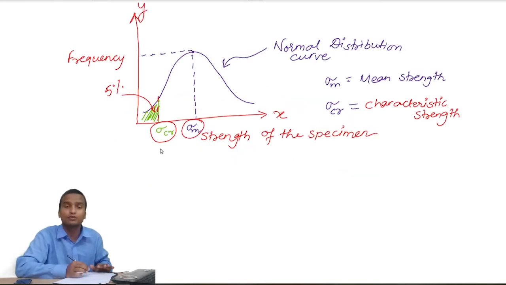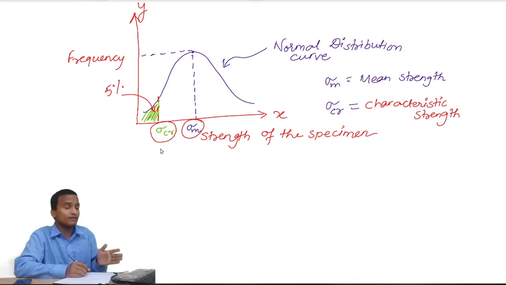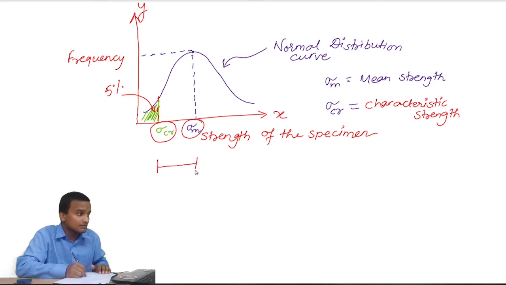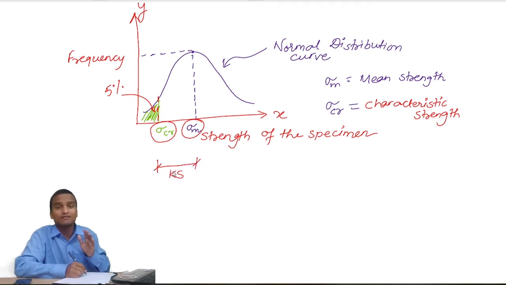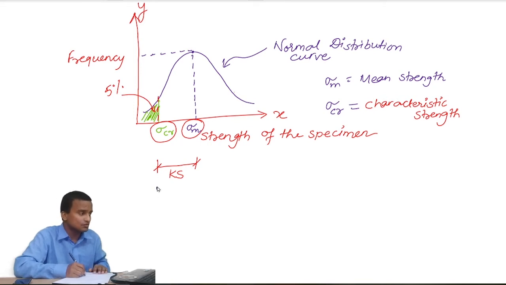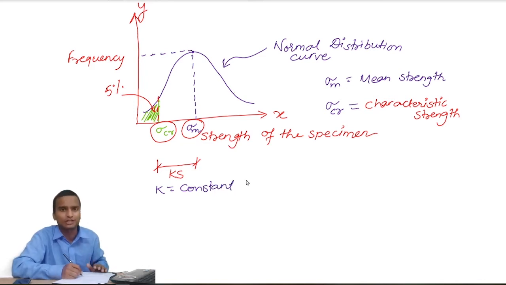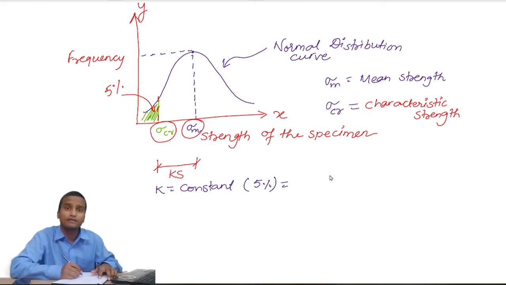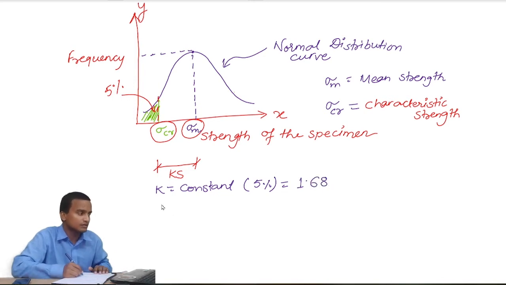You must have studied the normal distribution curve in first semester mathematics, how the areas and values are calculated. So the 5% area corresponds to the value k times s from the mean value. What is k and what is s? k is basically a constant of the normal distribution curve which depends on the percentage that you take. If we take 5%, the constant value for 5% area is 1.68. And what is this s? s is the standard deviation.